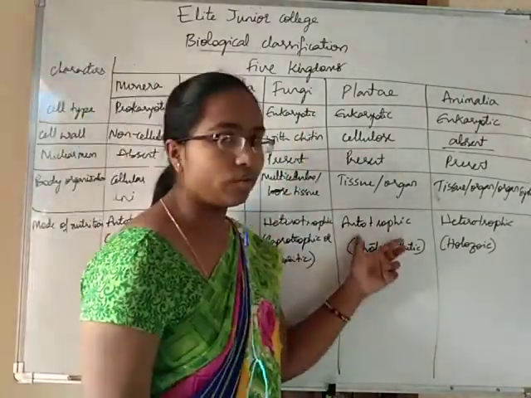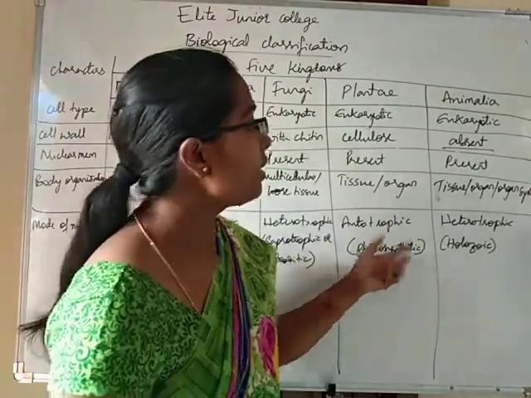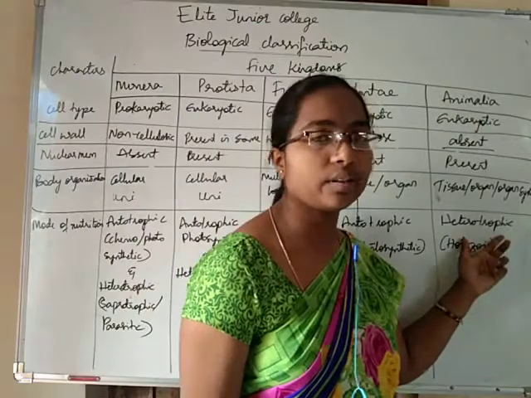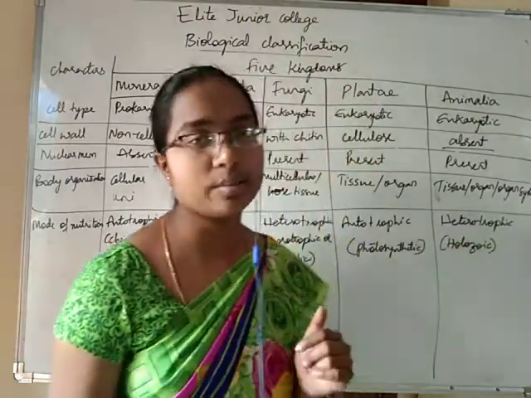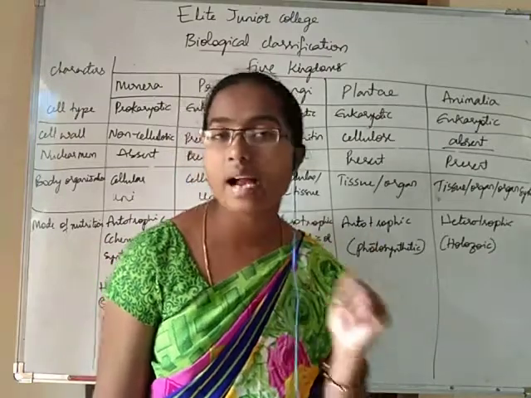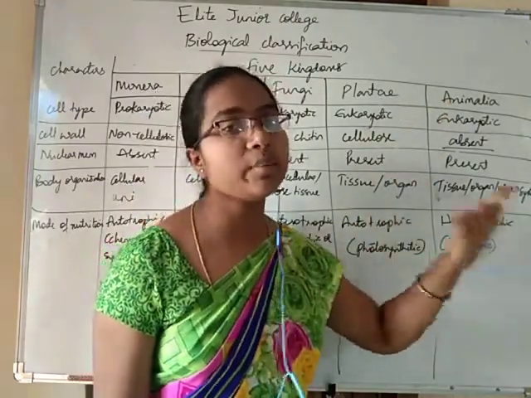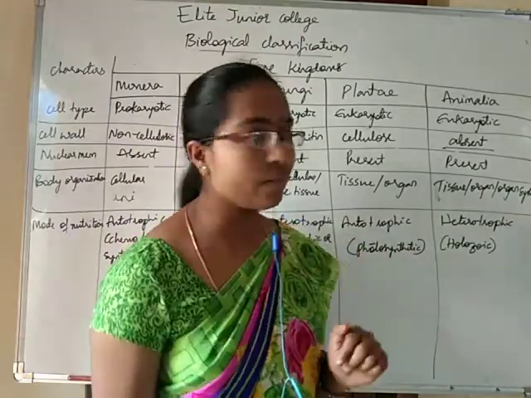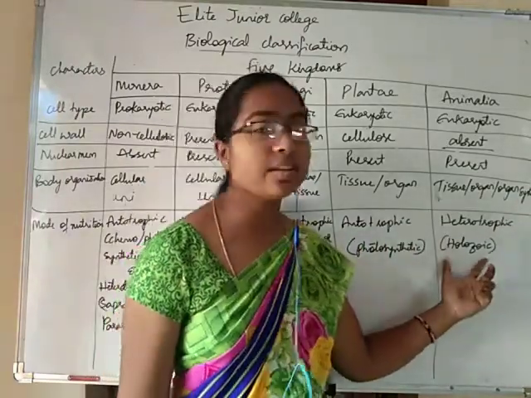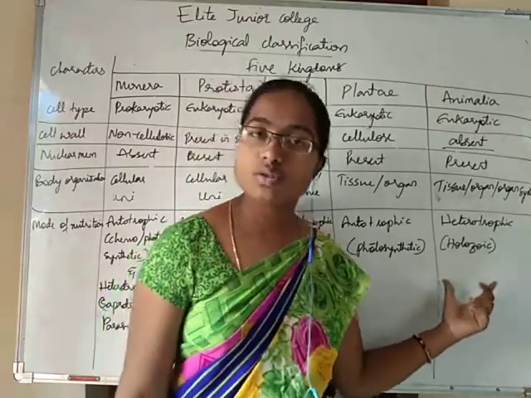Plantae are autotrophic. That means they are photosynthetic, they prepare their own food material. Animalia are heterotrophic, that means they are dependent on other organisms for their survival. They are either directly or indirectly dependent mostly on plants. Nutrition in Animalia is holozoic in particular.